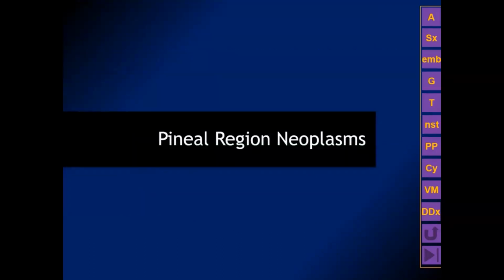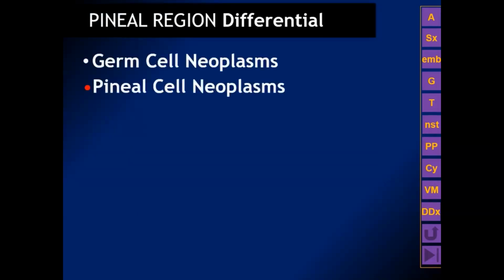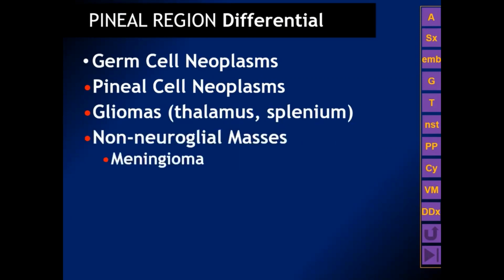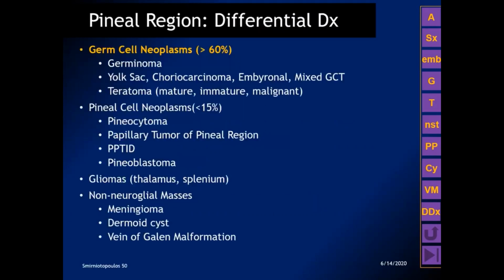Let's now begin our discussion of pineal region neoplasms. The differential diagnosis of a pineal region mass begins with germ cell neoplasms. We can have pineal parenchymal tumors. We can have gliomas arising from the adjacent thalamus and splenium of the corpus callosum, and we can have non-neuroglial masses, like meningiomas from the dura, dermoid inclusion cysts, which are very uncommon, and vein of Galen malformations.